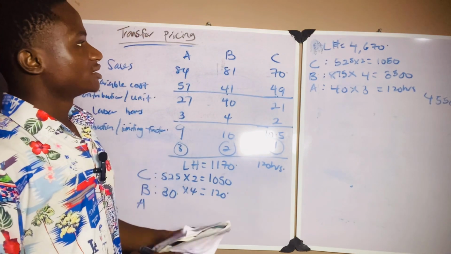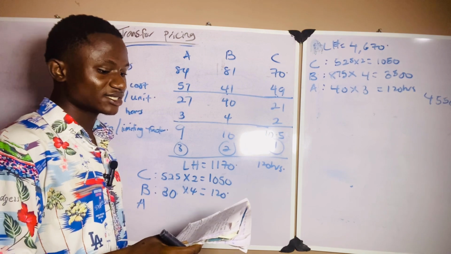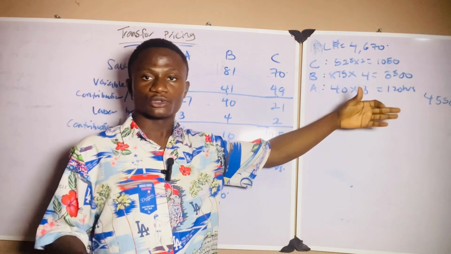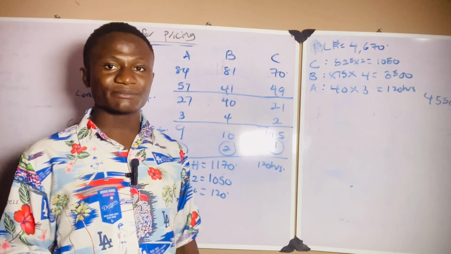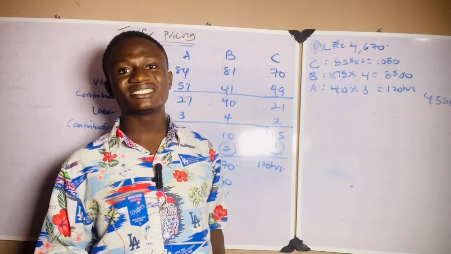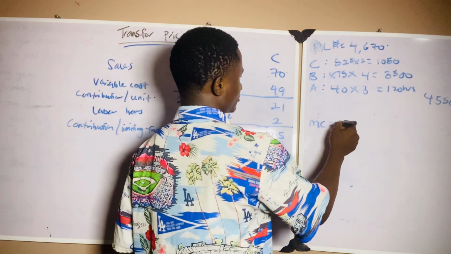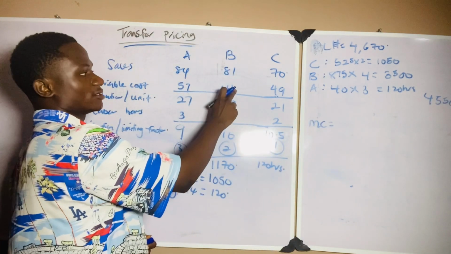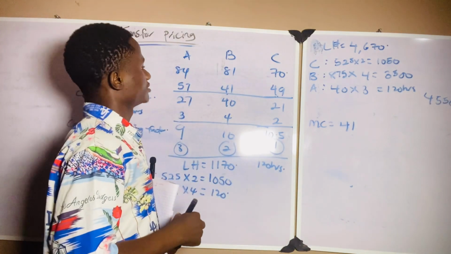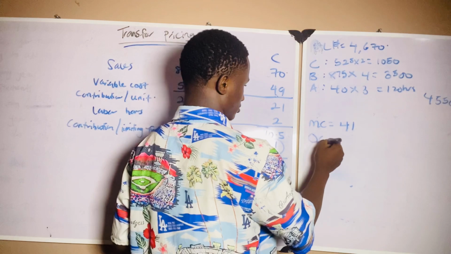Now they ask us that the maximum quantity that might be required for transfer is 30 units. So what should be the transfer price for product B? That means the other division only needs 30 units. What is the marginal cost? The marginal cost is simply the variable cost, which is 41 naira, plus the opportunity cost.